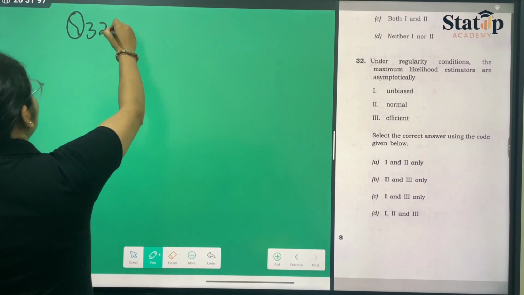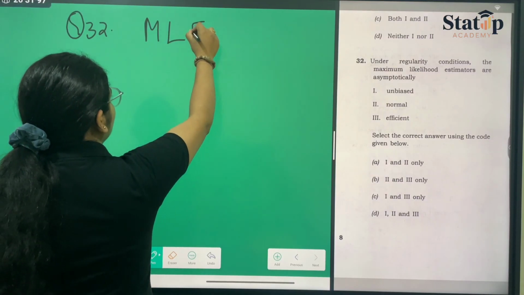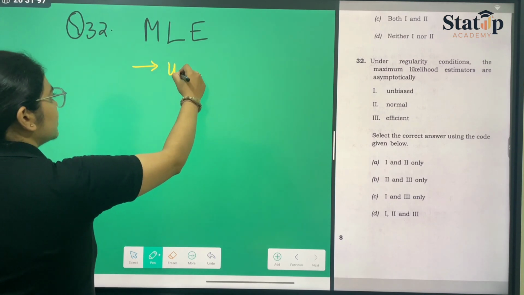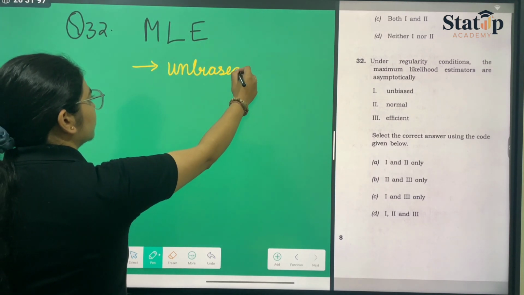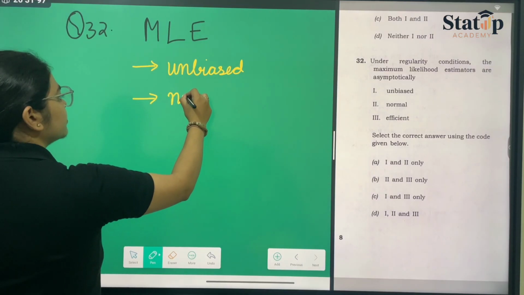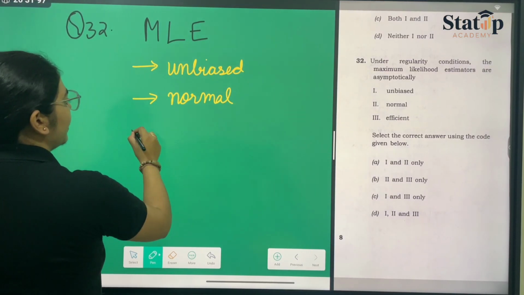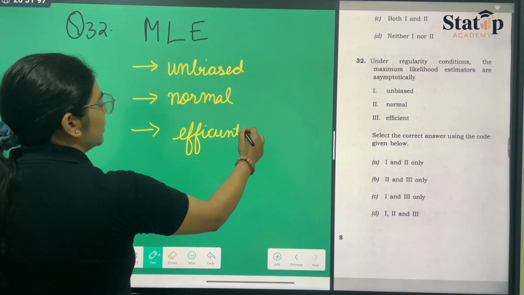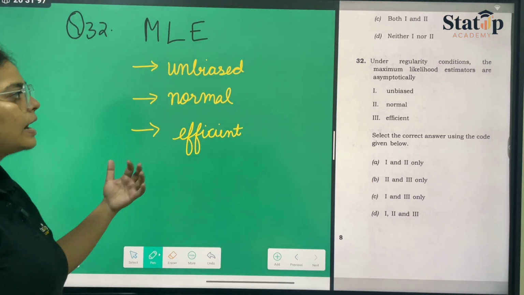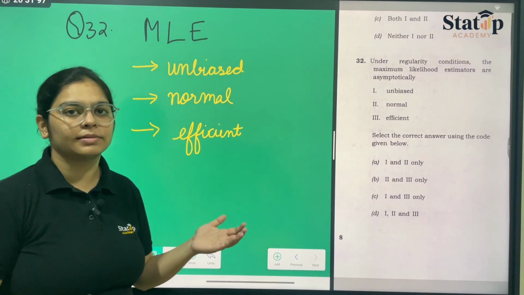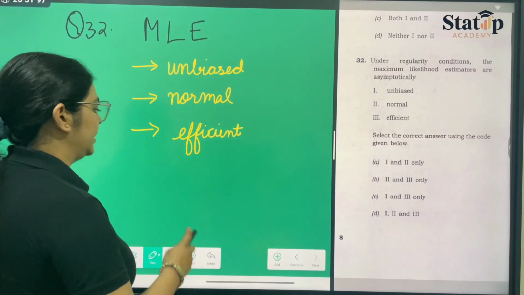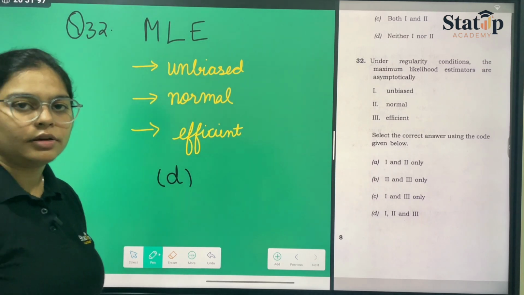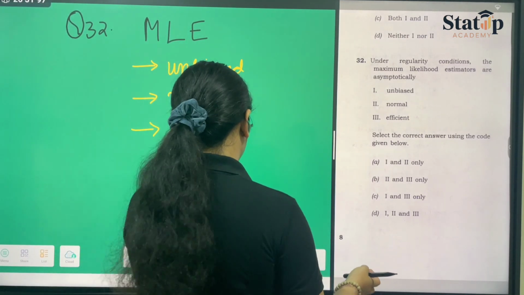Question number 32 talks about maximum likelihood estimators. Under the maximum likelihood estimator, we all know that the estimators are unbiased, follow a normal distribution, and are efficient, most efficient among other estimators. So these are the three things that are asymptotically true about the maximum likelihood estimator, and hence option D, which says that all the three options, 1, 2 and 3, are correct, is the correct answer for this question number 32.